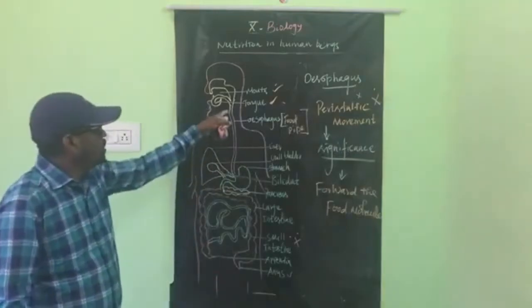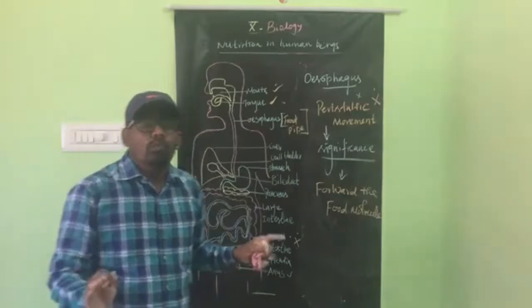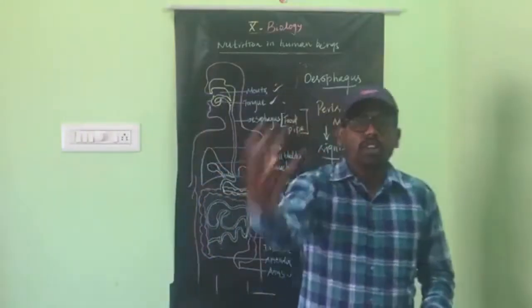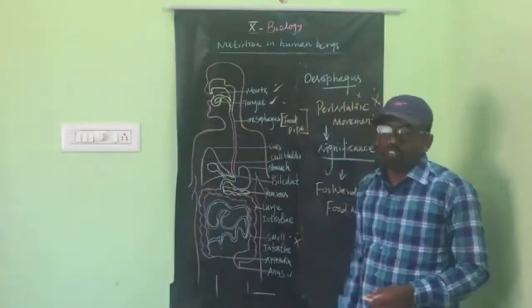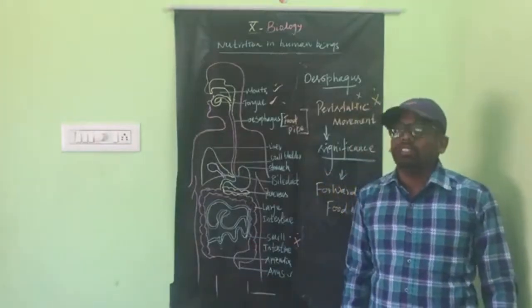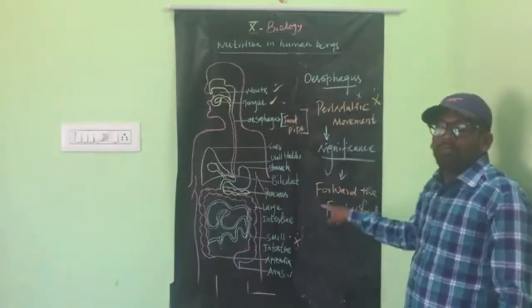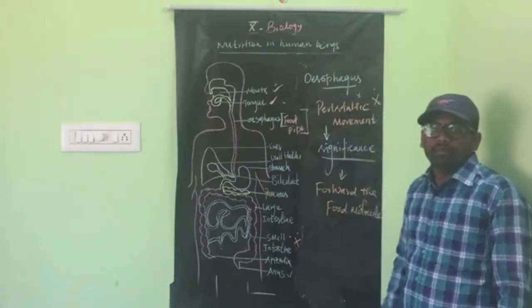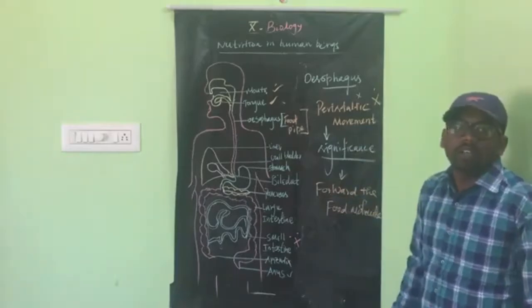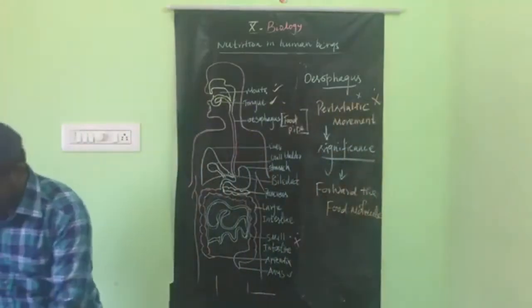If there is no peristaltic movement along the gut, there is no movement of the food. If the food is not moved, how does it reach the stomach, how is it digested, and how do we get energy? That is not possible. So the significance of peristaltic movement is to forward the food. This is another important, very short answer question. Next,